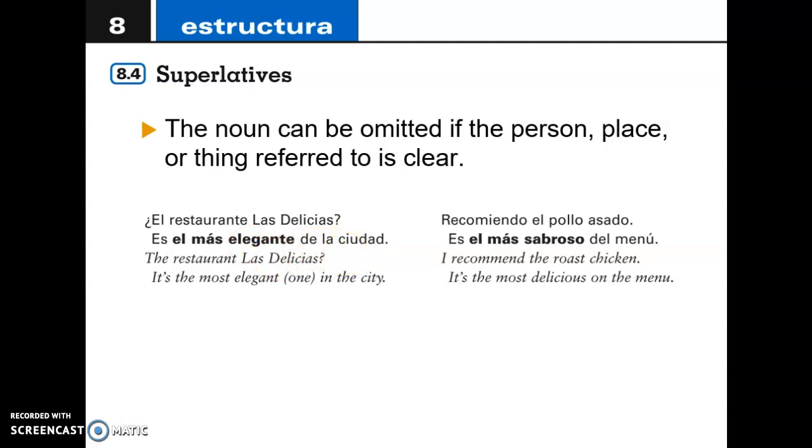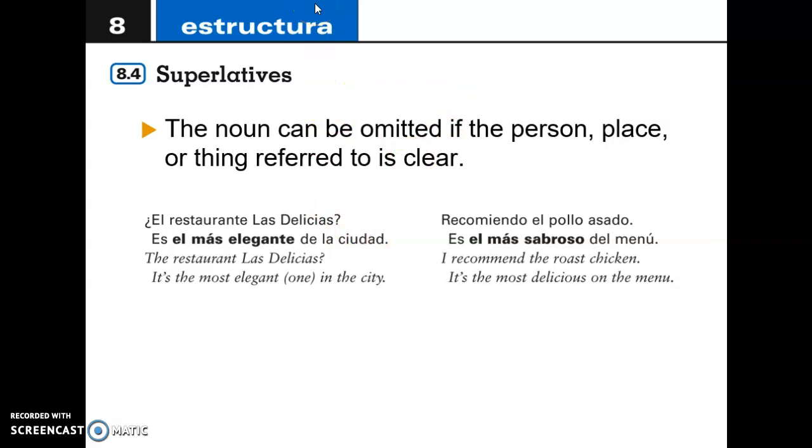Now, what about if we haven't mentioned the noun yet? We can say, el restaurante Las Delicias es el más elegante de la ciudad. Restaurant Las Delicias, that is the name, it is the most elegant of the city. So in here we're putting that in context.